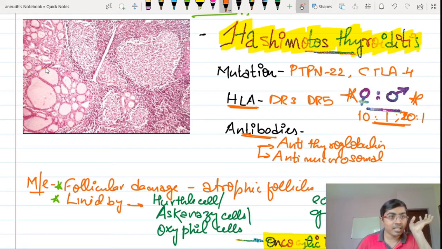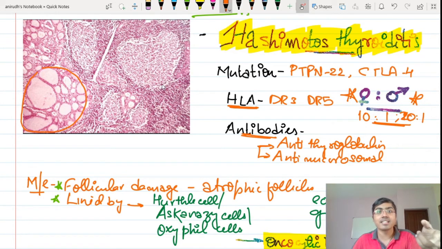This is very similar to the normal architecture that you can see inside a thyroid, isn't it? You have these kind of follicles, it has a colloid, but you see these are actually atrophic follicles. There is follicular damage. So whatever is lining the follicle will be atrophic. The cells that are lining these atrophic follicles are called Hürthle cells or Eskenazi cells or oxyphil cells. Three names for the same cell. The characteristic feature of this Hürthle cell is that it is highly eosinophilic, highly granular. That is the important point to remember over here.